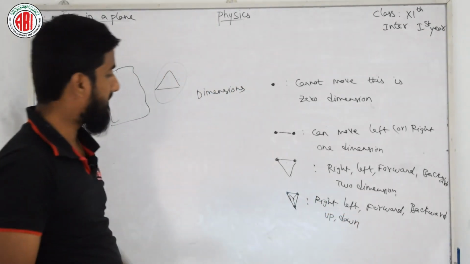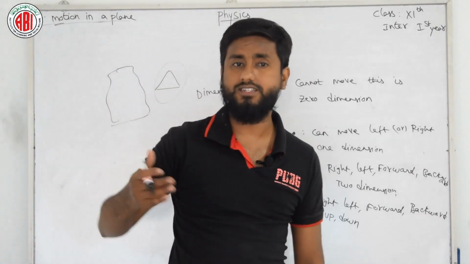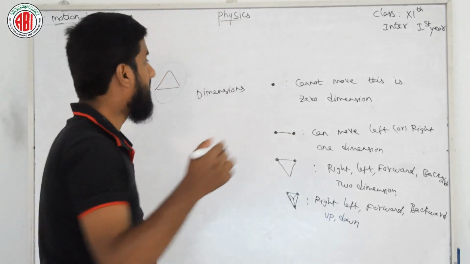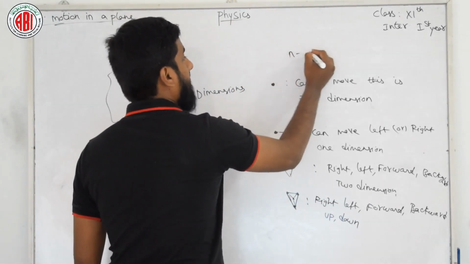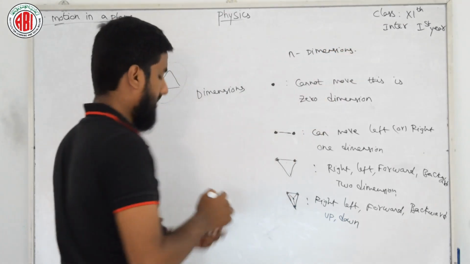And we have a lot of dimensions with us, like 4 dimension is time, 5th dimension is some other physical quantity. So we have n number of dimensions, isn't it? So once again I want to explain these dimensions.